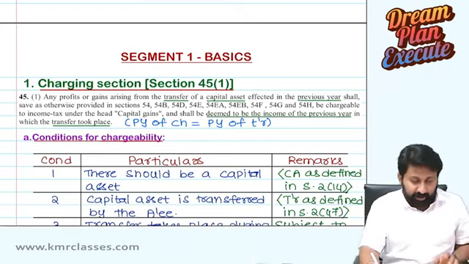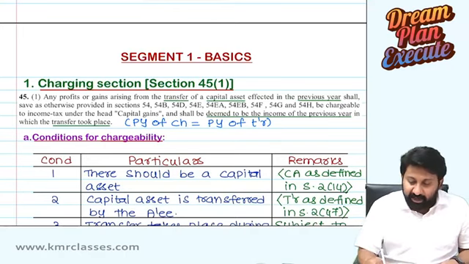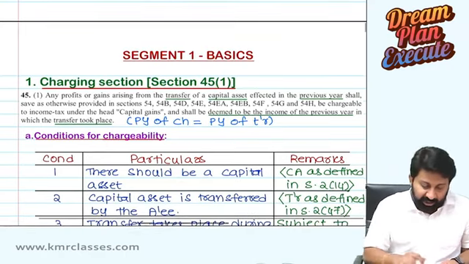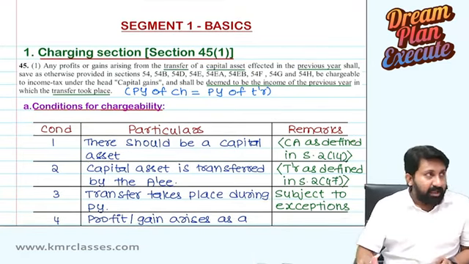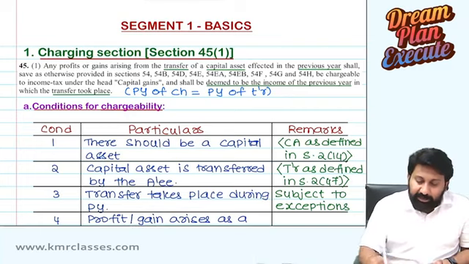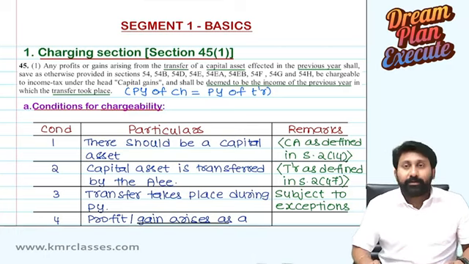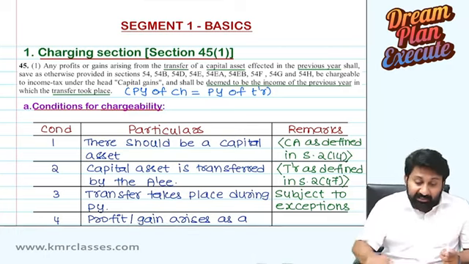Understood? Okay. So any profits or gains arising from the transfer of a capital asset effected in the previous year shall, save as otherwise provided in sections 54 and so on, be chargeable to income tax under the head capital gains and shall be deemed to be the income of the previous year in which the transfer took place. Okay. So we have now done only an overall analysis of chargeability.